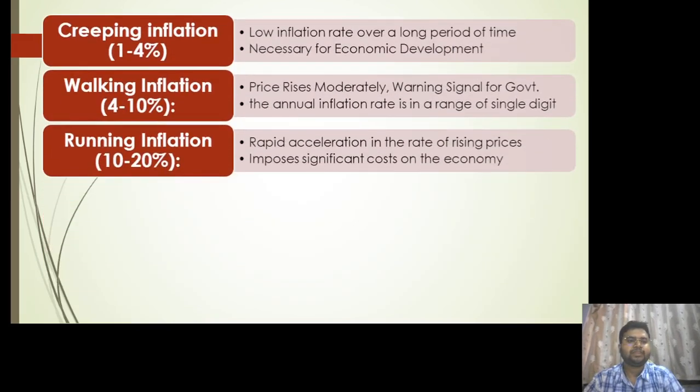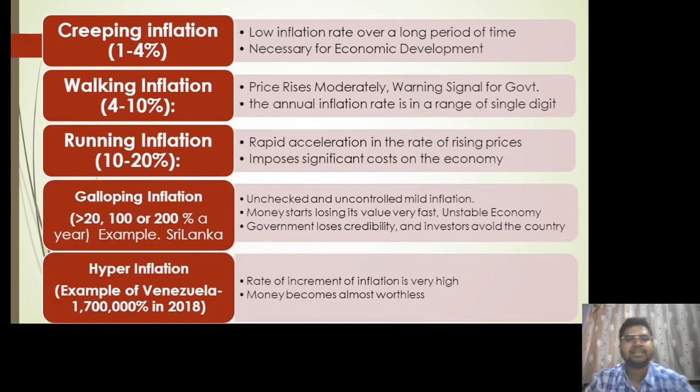Moving on, we have inflation on the basis of the rate of increase, under which the first is creeping inflation. Creeping inflation lies in the range of 1 to 4%. It is usually a low inflation rate maintained over a longer period of time, and it is also necessary for economic development. Then we have walking inflation, which lies in the range of 4 to 10%. Under this category, the price starts to rise moderately. It is also a warning sign for the government, because the prices are rising.